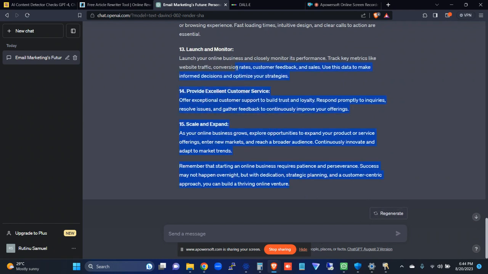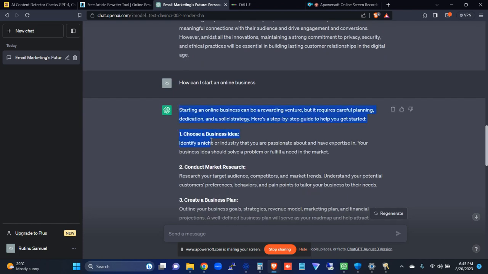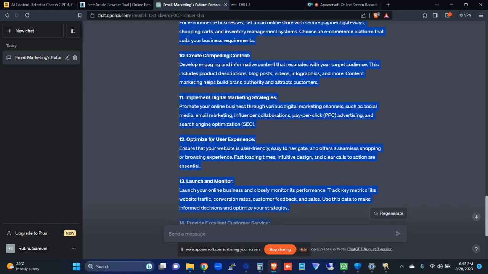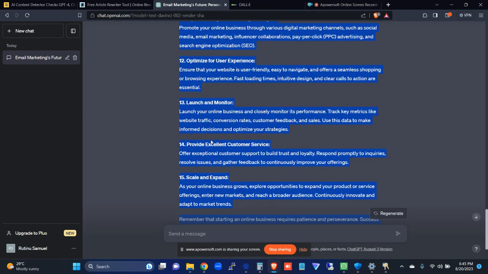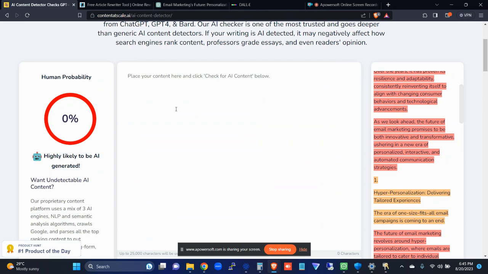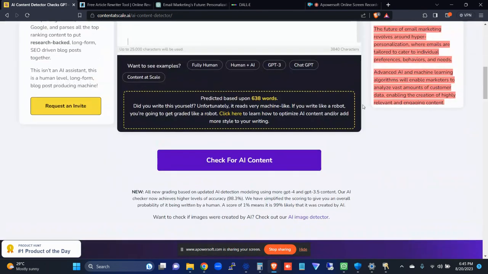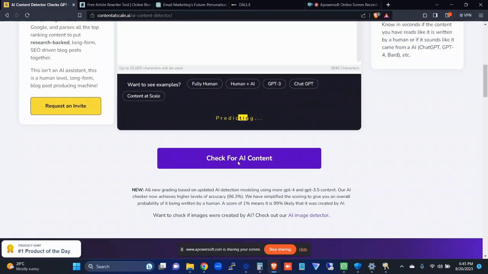So I'm going to copy this one and then check whether it has been written by AI or not. So if we come here, move this, paste that one, and then click on check for AI content, we'll see the results.